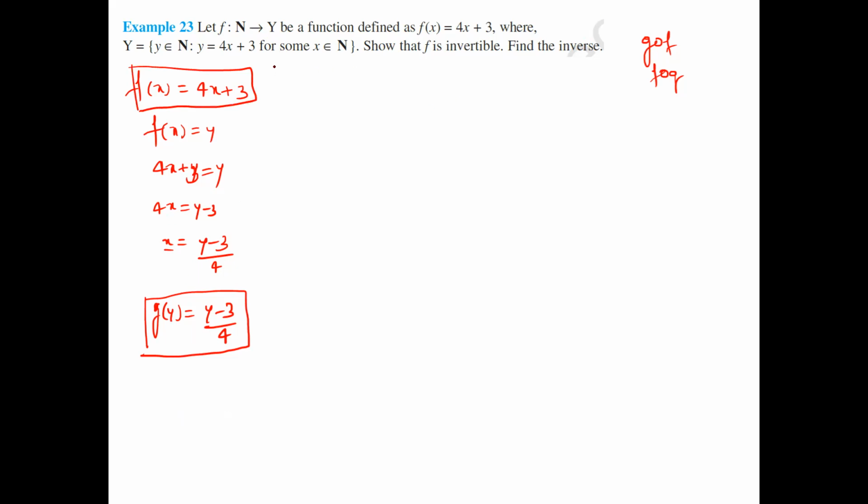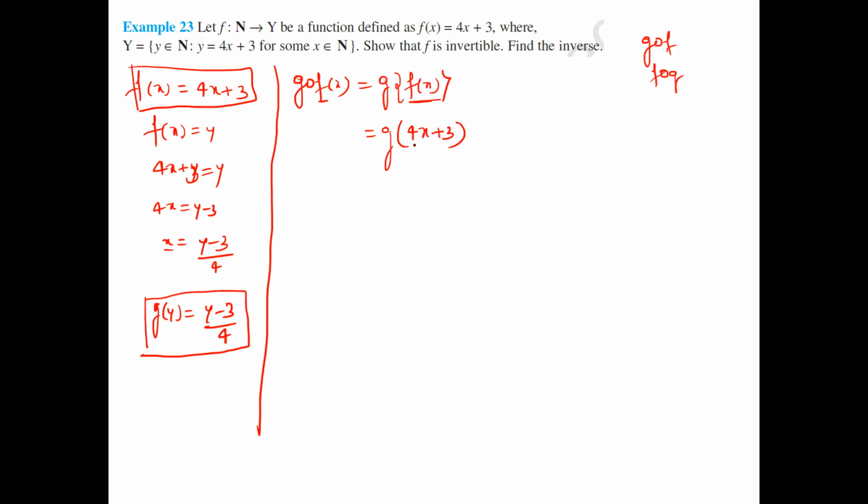Now I have to check one by one. First, check the g composition f of x value. For f you should start from x, and for g you have to start from y. Now, g of f of x. What is the f of x value? 4x plus 3. Now g of t, where t equal to 4x plus 3.